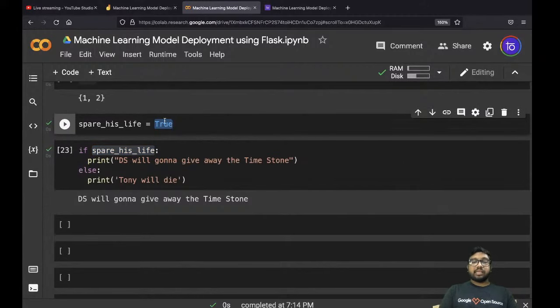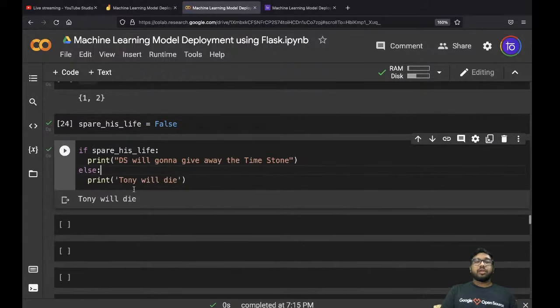Now if we say this statement is false, let's suppose Thanos says that no, I already have this many stones in hand, and you want to bargain with me? Obviously not, I'm going to take the time stone just like that. So let's say he has not agreed to spare his life. What is going to happen? Tony will die. That means if this condition becomes false, else says that if none of the conditions give you true, then kindly print this.